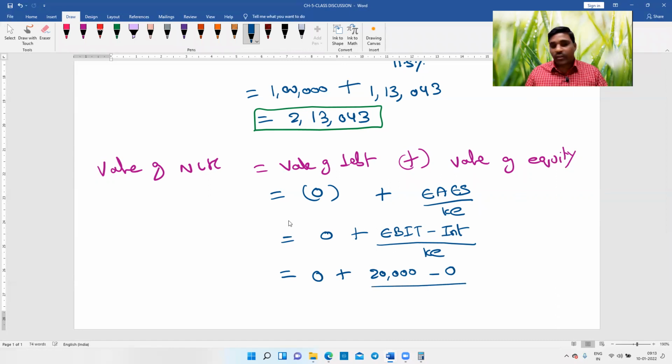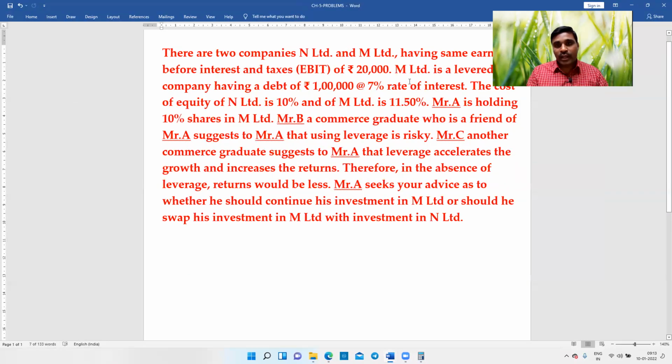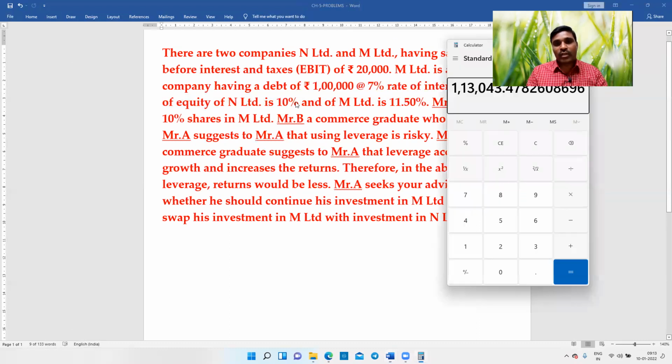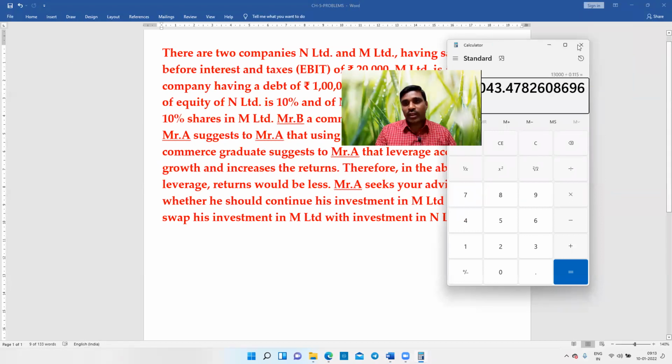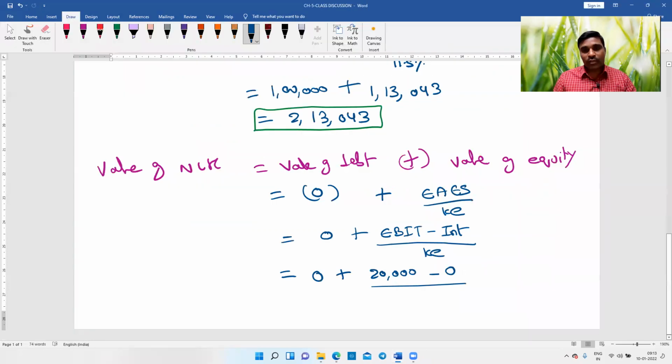And what is the cost of equity of N Limited? The cost of equity of N Limited is 10%, 0.10. That is equal to 0 plus 20,000 divided by 10%. That will be 2 lakhs. So the total value will be 2 lakhs.